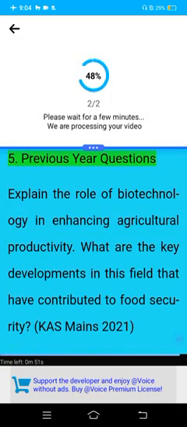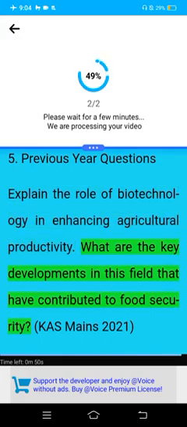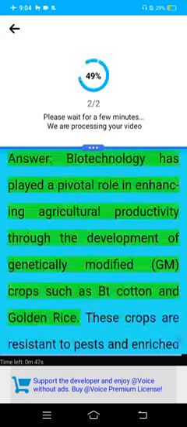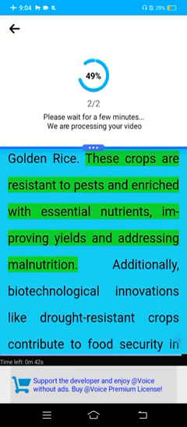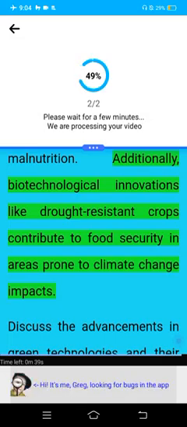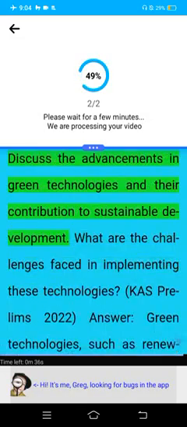5. Previous year questions. Explain the role of biotechnology in enhancing agricultural productivity. What are the key developments in this field that have contributed to food security? CSE Mains 2021. Answer. Biotechnology has played a pivotal role in enhancing agricultural productivity through the development of genetically modified GM crops such as BT cotton and golden rice. These crops are resistant to pests and enriched with essential nutrients, improving yields and addressing malnutrition. Additionally, biotechnological innovations like drought-resistant crops contribute to food security in areas prone to climate change impacts.